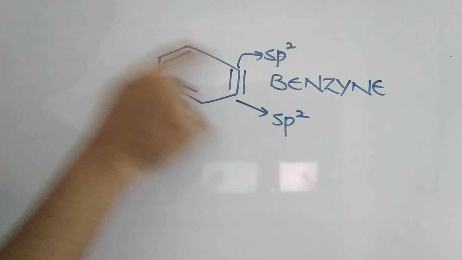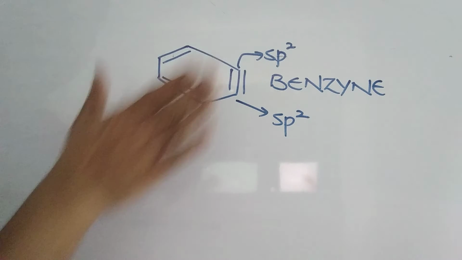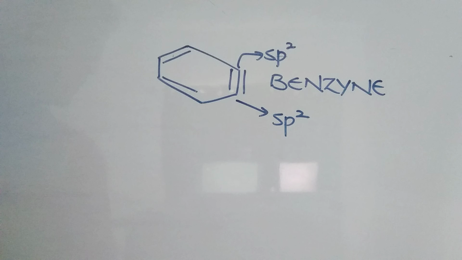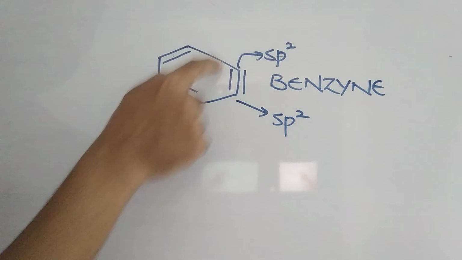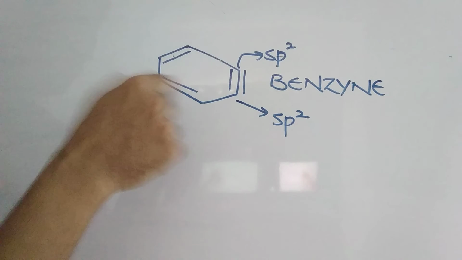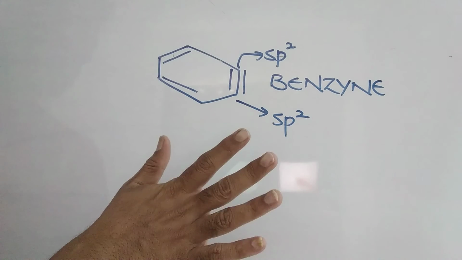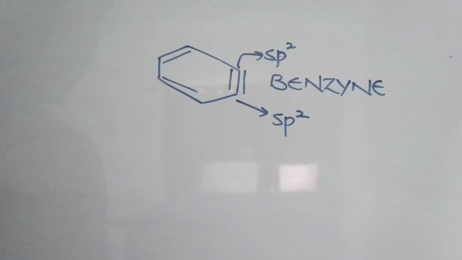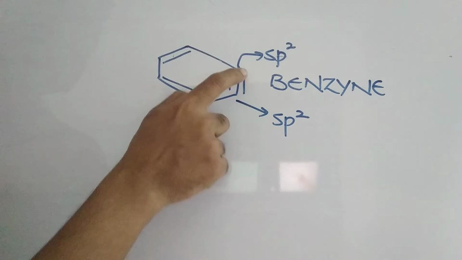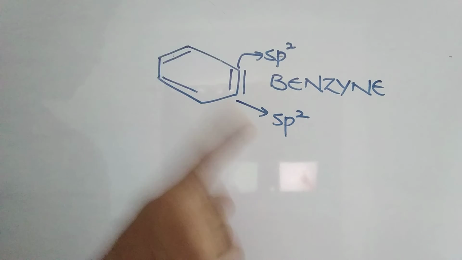So in this kind of case, where trigonal planar, otherwise trigonal type of geometry is there, in all these cases it must be sp2 only. Now if you are taking cycloalkanes type of cases, there you can say sp3 also. But sp you cannot take here. If it is sp, the bond should go straight. That means this ring is not possible. That's why in benzyne we consider both these carbons as sp2.